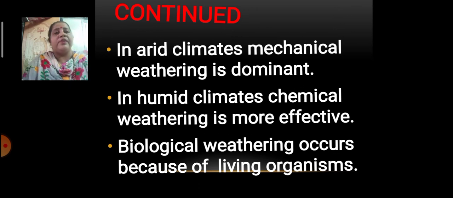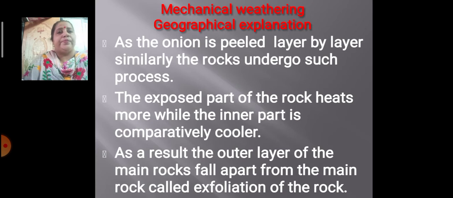Firstly, we'll start with mechanical weathering. As we have seen in the previous lecture of this lesson, I showed you an experiment about an onion, how the onion is peeled layer by layer. Similarly, the rocks in the environment are peeled off like this. I showed you one photograph of the rock as if it is peeled off layer by layer. The rocks which are in the open undergo such processes as an onion undergoes.